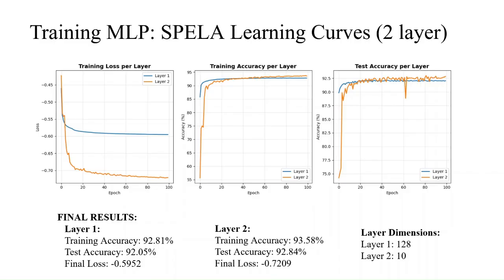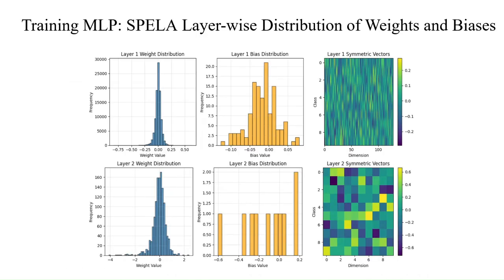The dimensions of layer 1 and 2 are 128 and 10 respectively. This slide provides a closer look into the learned parameters of our SPLA trained MLP. On the left, we can see the distribution of weights and bias in each layer, and on the right, we can visualize the symmetric vectors for each layer from the heat map.